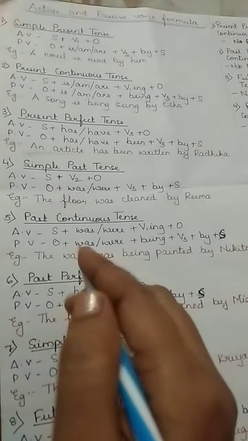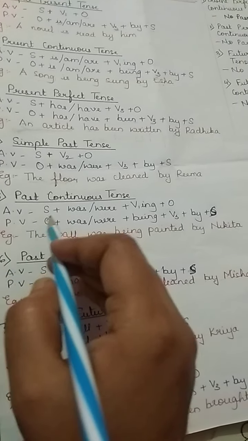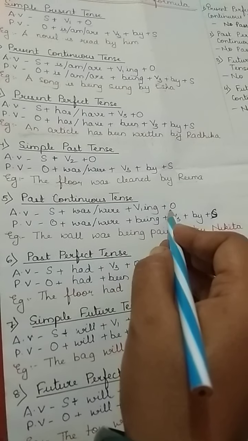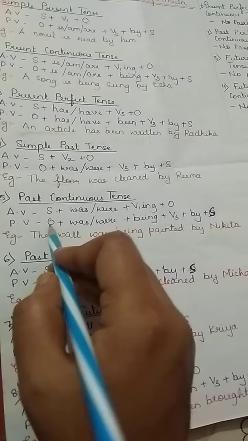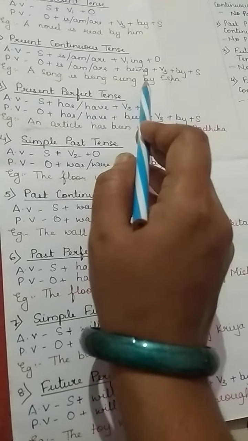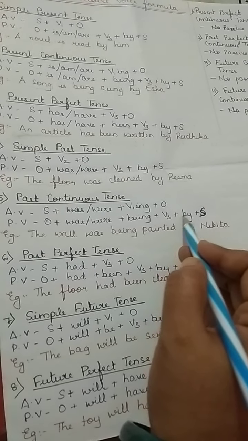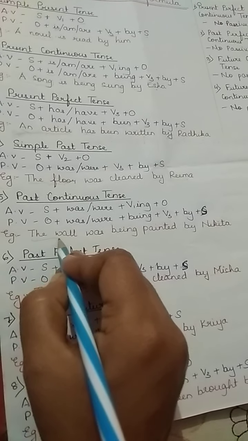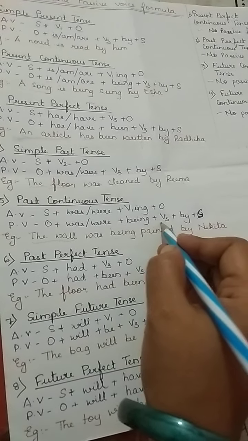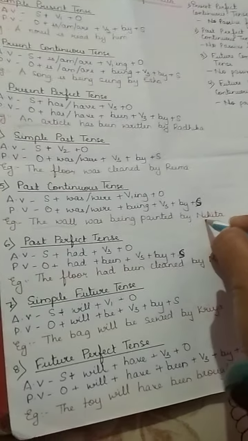Then past continuous tense. The active form is subject plus was, were plus V1-ing plus object. Passive voice: object plus was, were plus being plus V3 plus by plus subject, because continuous is there. So the object is the wall, was being, the V3 form of paint is painted, by, and the subject is Nikita.